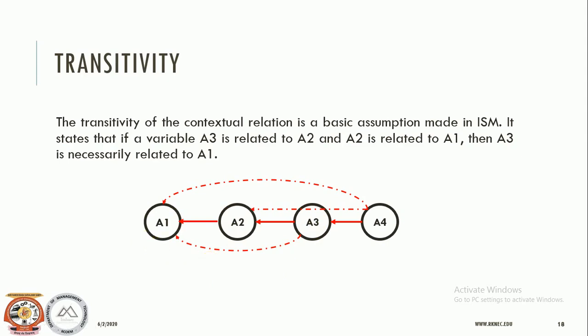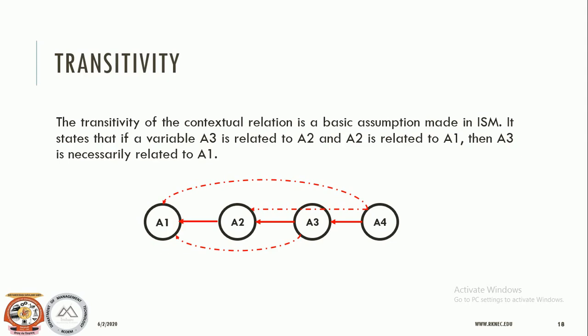So whenever you are converting the reachability matrix into the final version, you need to identify all the transitivity which exists among the variables, and you need to replace that transitivity relationship by 0 and 1 as usual.